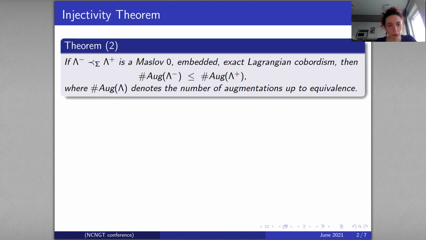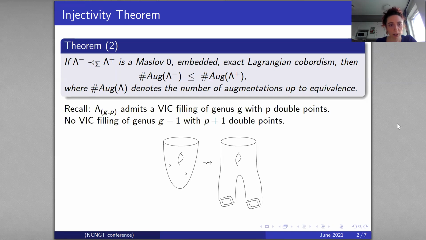So remember that we were using this theorem in the following way. In the previous talk, we used it to prove that it's not always possible to reverse the procedure of Lagrangian surgery on Lagrangian cobordism.